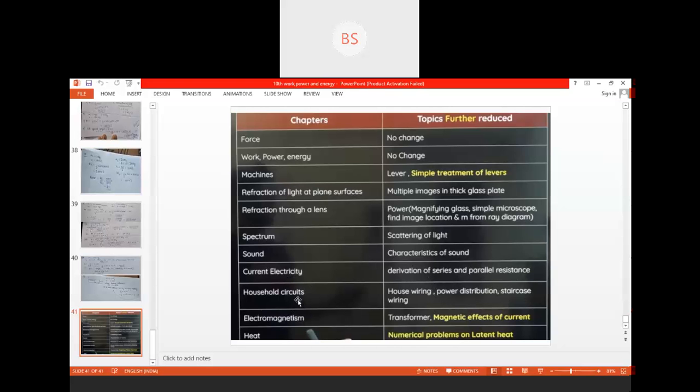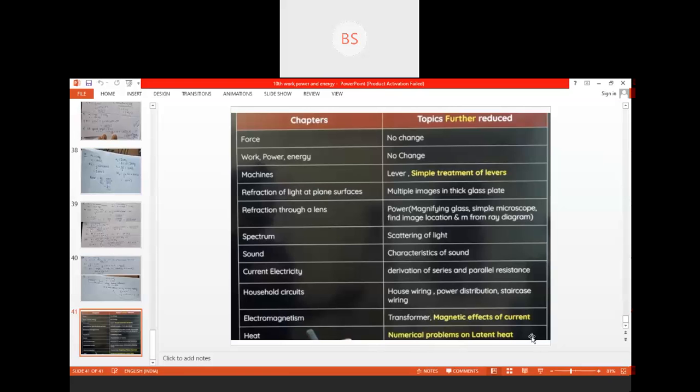House circuits, house wiring, power distribution, and staircase wiring are removed. And electromagnetism, as I have informed, the total lesson is deleted from your portion. Earlier, when they gave the 30% reduced syllabus, only the transformer was deleted, so I had not touched it.